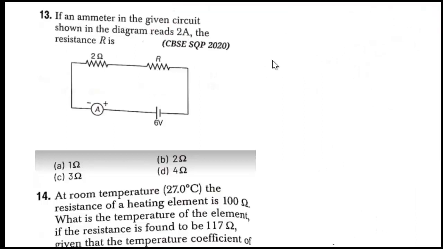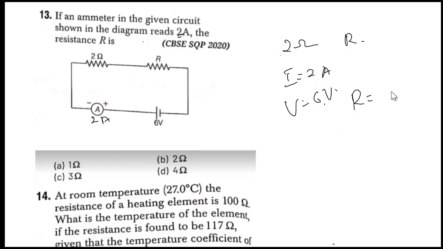Next question is, if an ammeter in the given circuit as shown in the diagram reads 2 ampere, the resistance R is given by. The ammeter in the diagram says it's 2 ampere. Then what will be the resistance R? One resistance is given as 2 ohm, another one as R ohm. Total current flowing through the circuit is 2 ampere, and the voltage is given as 6 volt. Then I and V are given. You can easily find the resistance as V by I, 6 by 2, that is 3 ohm.